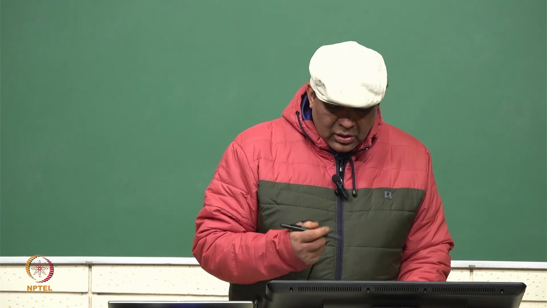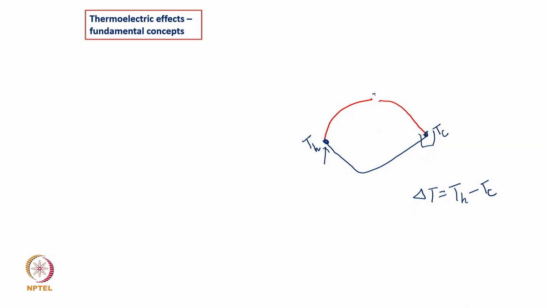But if you connect a voltmeter here, you will see there will be a deflection in the voltmeter. That means this temperature difference created in this junction of two different metals has actually been converted to electrical energy in terms of voltage. This is what Seebeck has given long back.